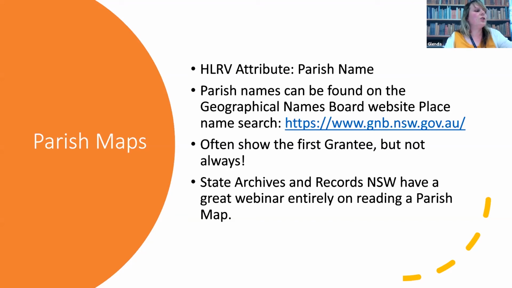Now you can find your parish at the Geographical Names Board of New South Wales, and I've put that website address up there, or just Google Geographical Names Board New South Wales. It's very simple, just select place name search, put in your suburb, and you'll get your parish name. Once you have your parish name, go back into HLRV, select the attribute of parish, and put the parish name in.